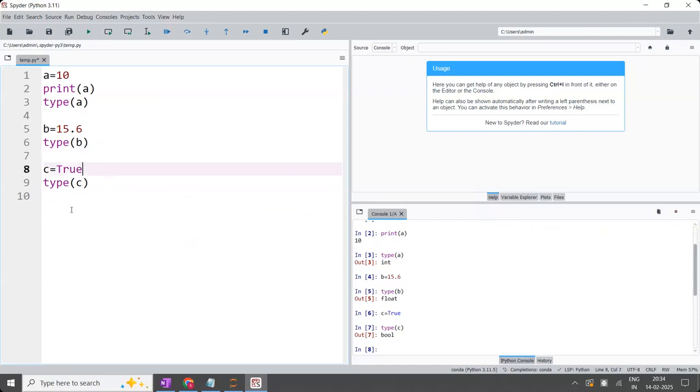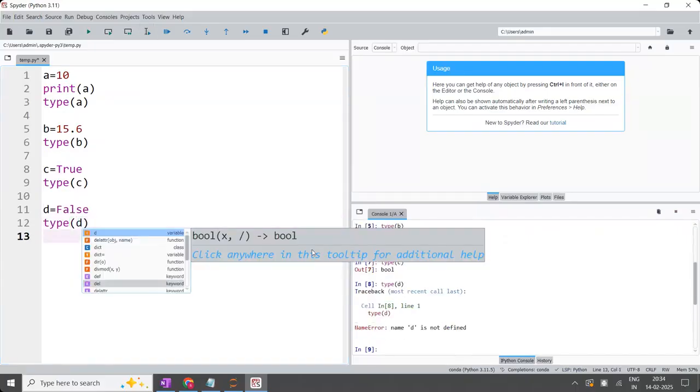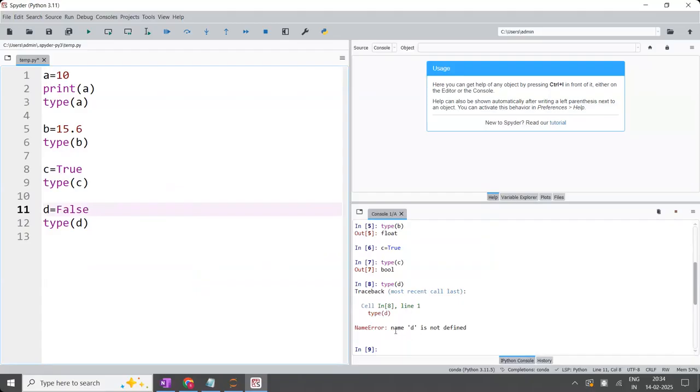And similarly, if you take d, d is equal to False. What is the type of this? Type of d is Boolean. Okay. So see here, one of the students will say, sir, let's take an example. Type of d, what is the type of d? I got a NameError that d is not defined. Now one of the students will ask, sir, here I have written d, but here it is still showing the NameError. Why? You have written it, but have you executed it? Writing is different, executing is different. See here, I will write this one, something, something.